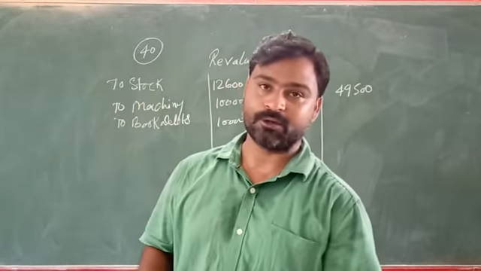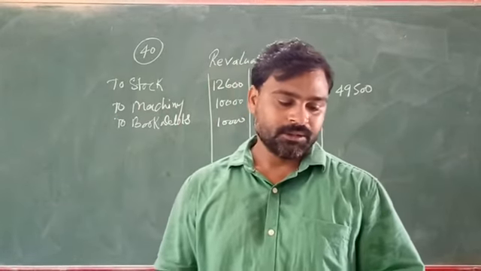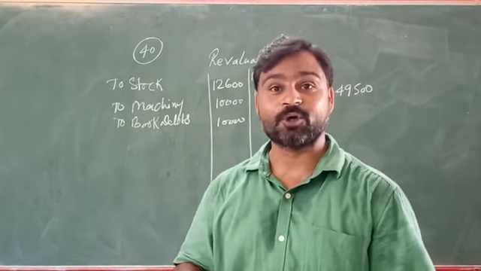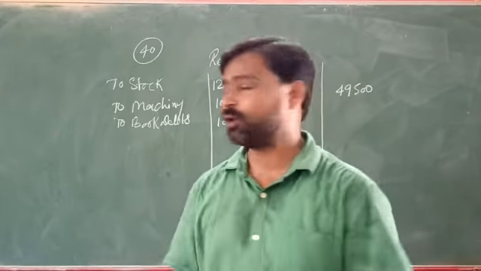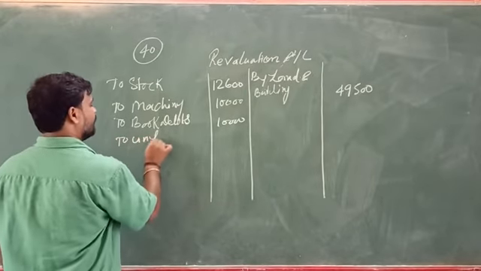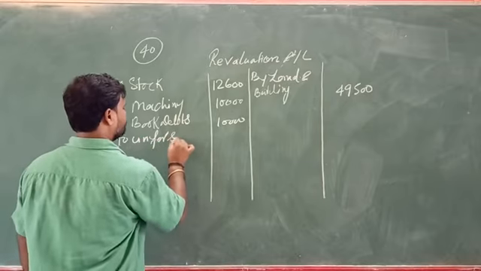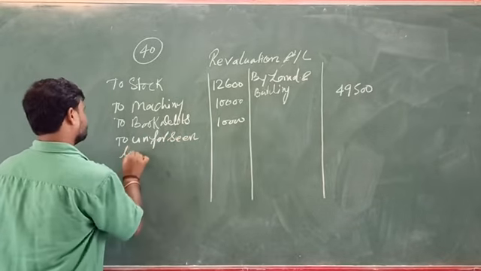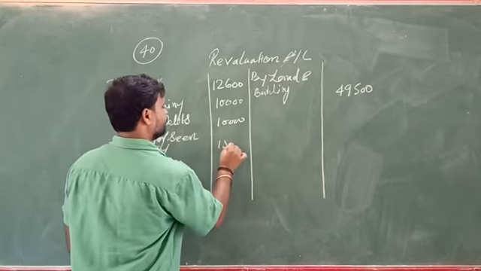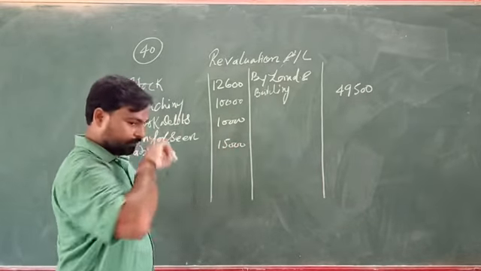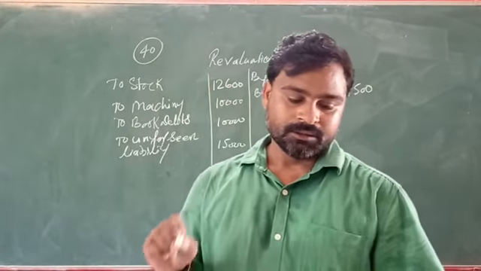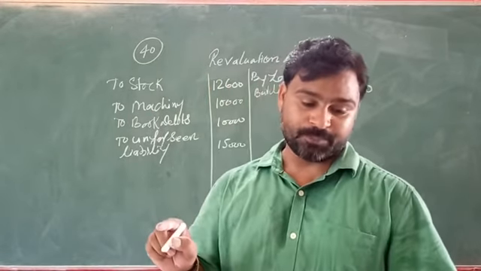Another information we are going to read is that 15,000 is to be provided for unforeseen liability. Unforeseen liability is 15,000, that is a loss for you, so we will write it on the debit side. Unforeseen liability, how much? 15,000. Another information that is given, that C is to be given 1/5 share in profit between A and